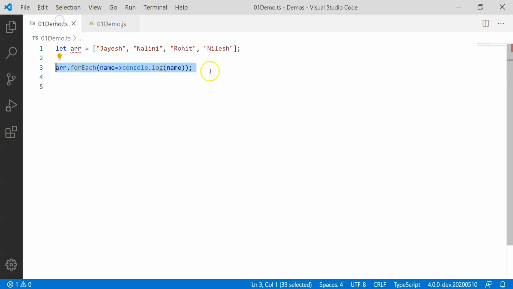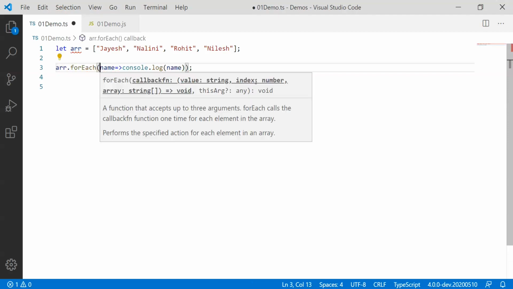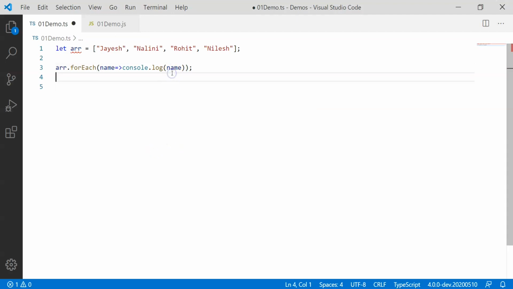So what will happen if there are multiple parameters? For example, in case of forEach, I'm sure all of us who have used JavaScript may be knowing this, forEach can take a callback function which normally expects a string as the first parameter and index as the second parameter. You can very well pass an array as a third parameter in case you require. But what we need now is, let's say I need to pass on the index. So how do I pass on the index now? Suppose ID, if I have to assign.